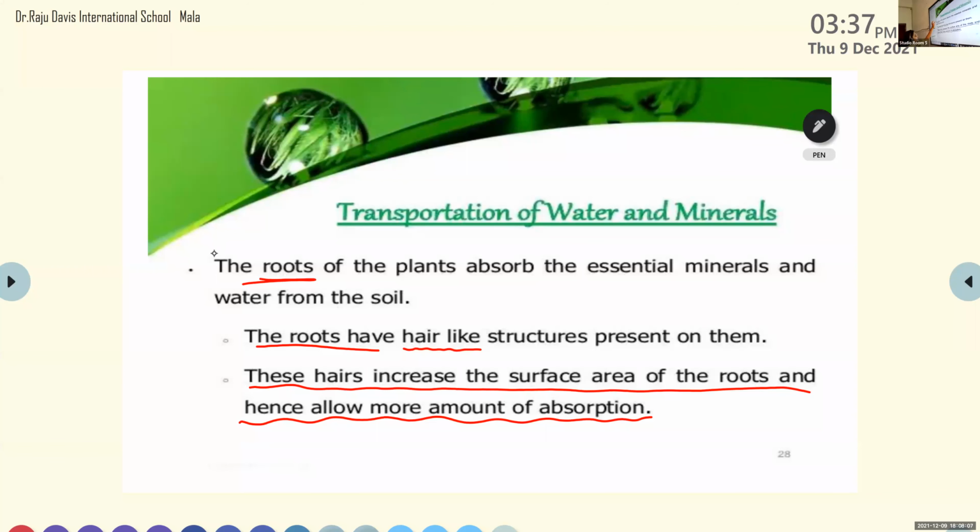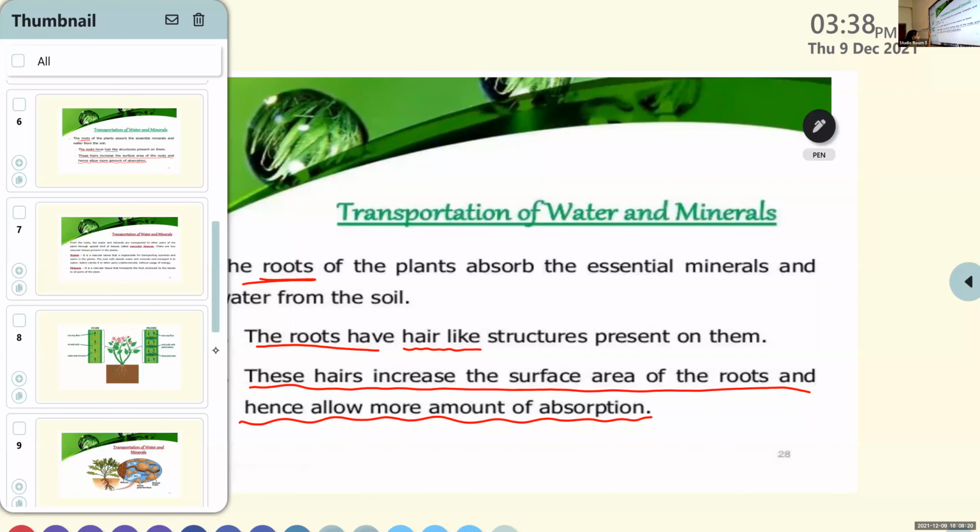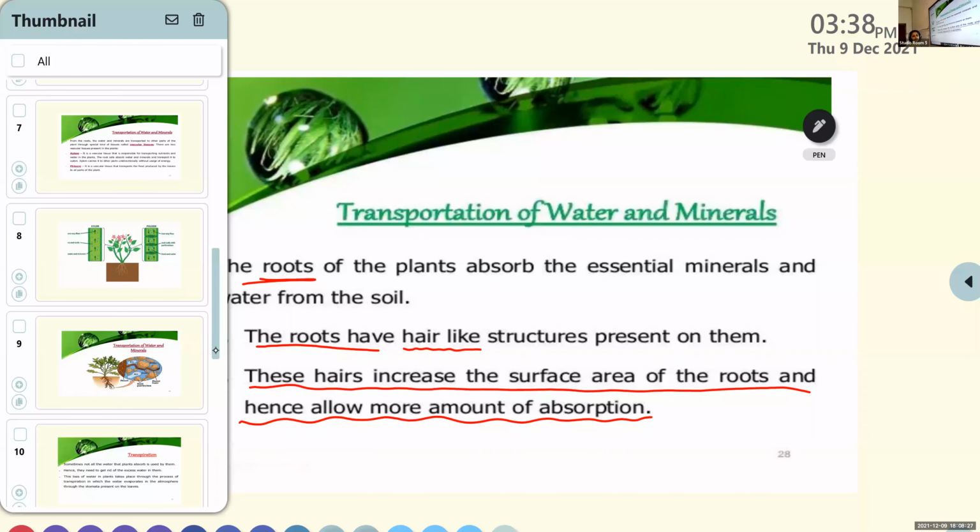So the first part which helps in the transportation of minerals and water in plants is the roots. The roots consist of hair-like structures. I will show the image, then it will be more clear. The major function of these hair-like structures of roots is to increase the surface area. Whenever the surface area increases, the roots can absorb more water and minerals from the soil.